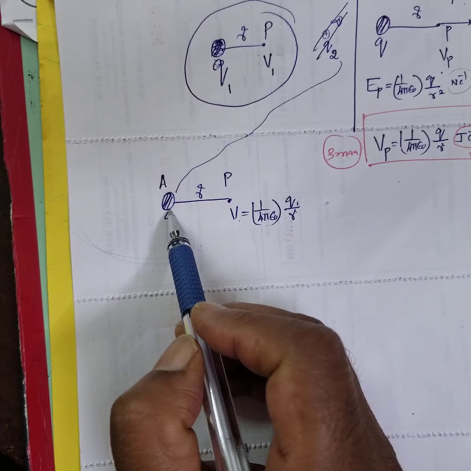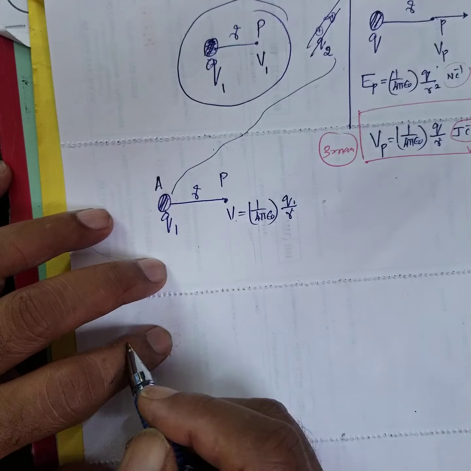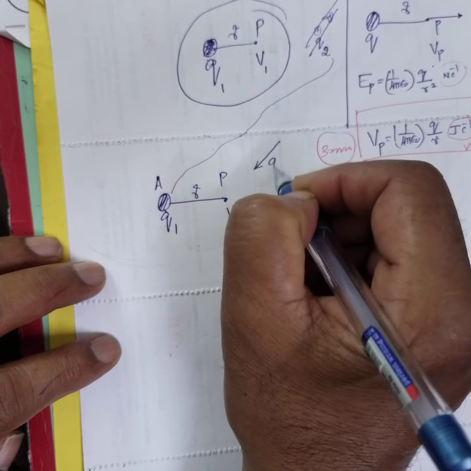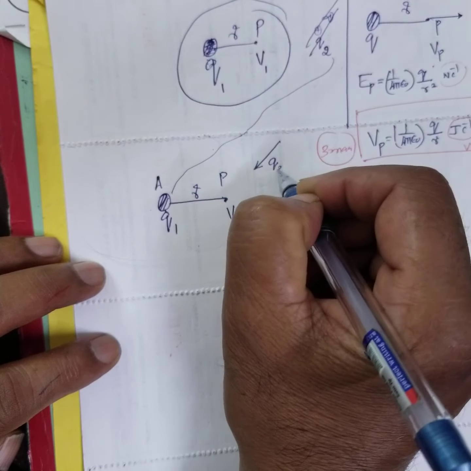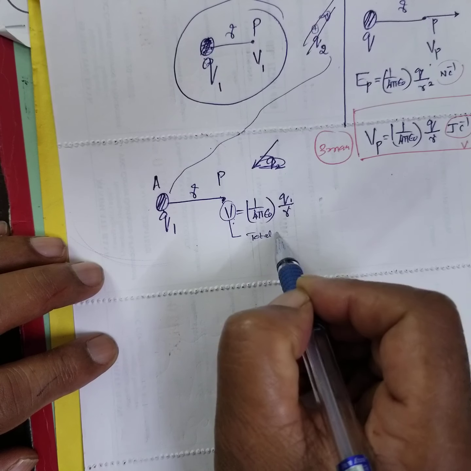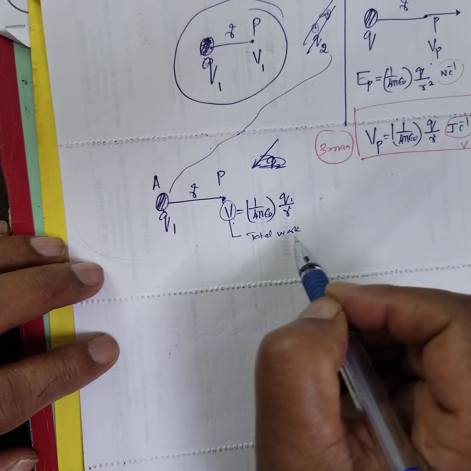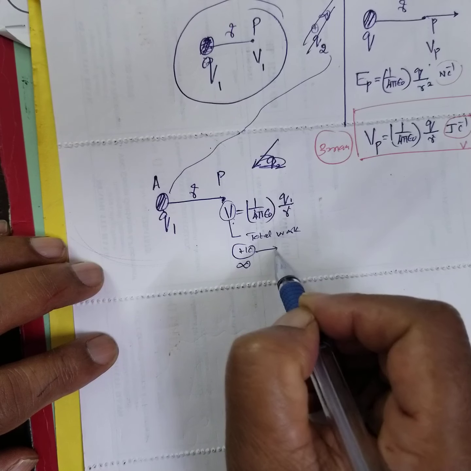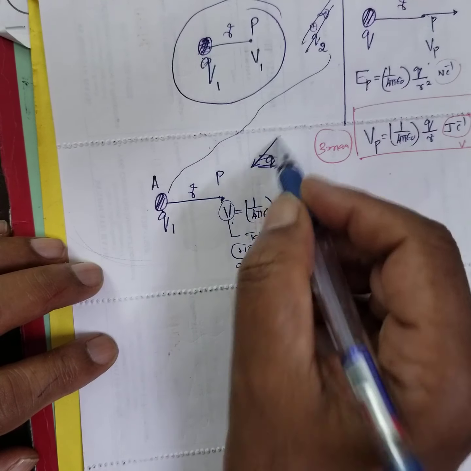Now P is the point which is at a distance of R. Now I am bringing another charge Q2 to this point. How do we define potential? Potential at the point is defined as the work done in bringing a unit positive charge from infinity to that point against the field direction, is it not?